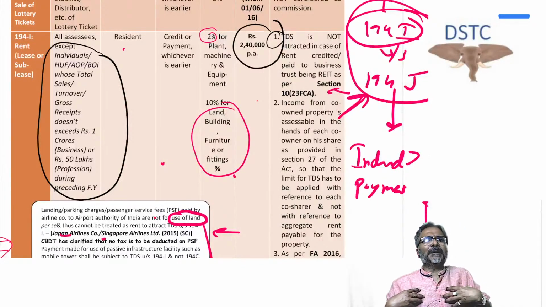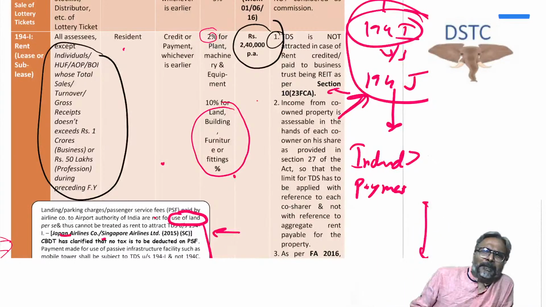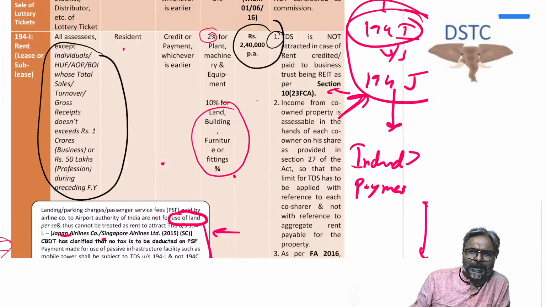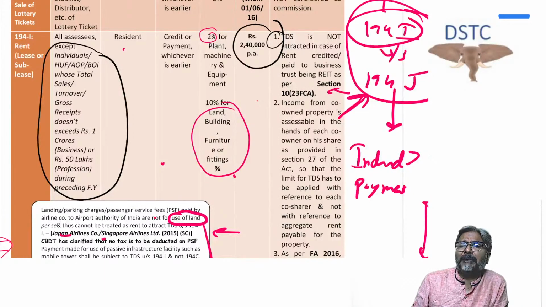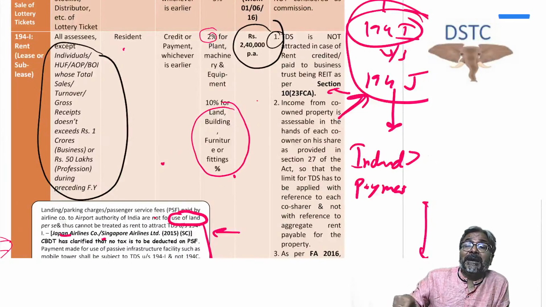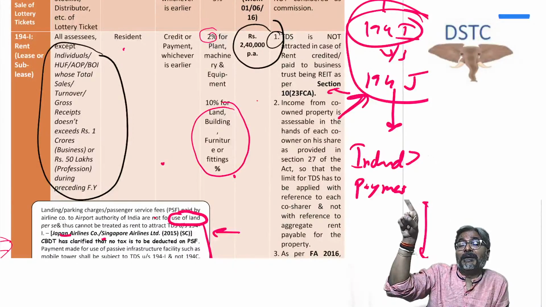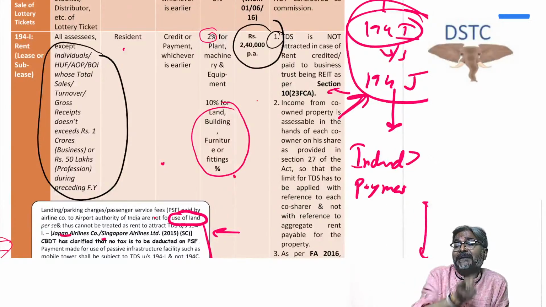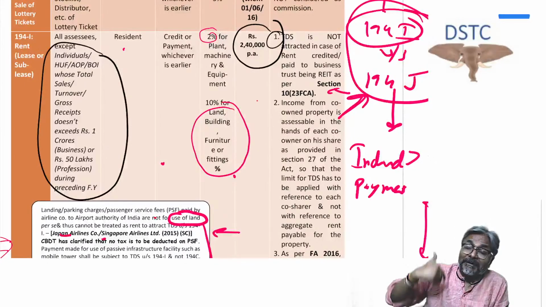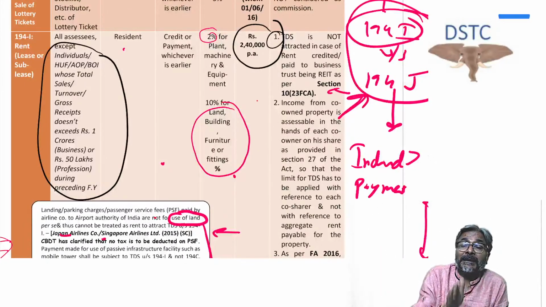But supposing I am a salaried employee and I am staying in a luxurious apartment which has been taken on rent, and per month I am paying a rent of rupees 1 lakh. Now I am a salaried employee, but I am paying a high rental. Because I am an individual, the last year turnover of my business or profession is not applicable, and hence even if I am paying a high rental, no TDS under 194I.